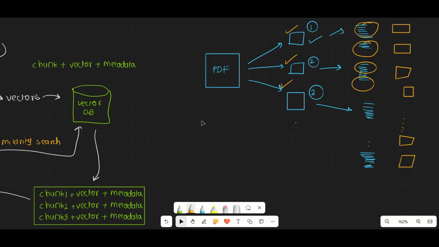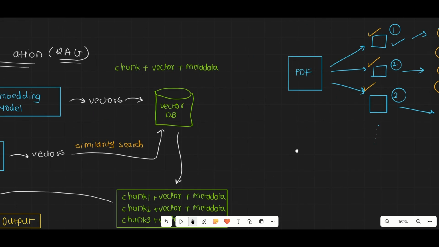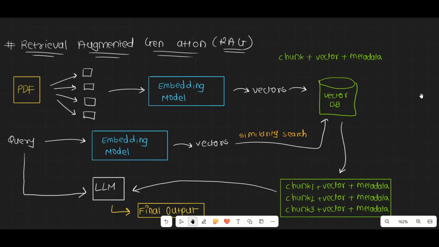So in this example, let's say we are chunking on the basis of pages. Each page is a chunk in our example. Hope you got this point. So step number 1 is chunking. Understood? Now step number 2 is you provide all these chunks to an embedding model. It could be any embedding model, like the OpenAI embedding model. The work of the embedding model is to convert all these chunks into vectors. And finally we store all these vectors in the VectorDB.